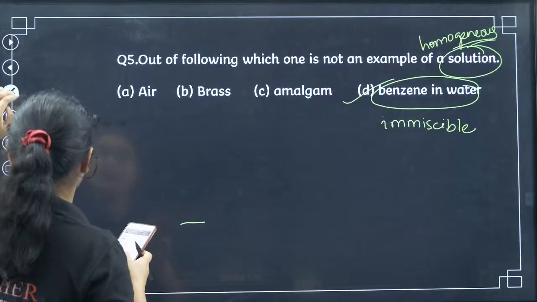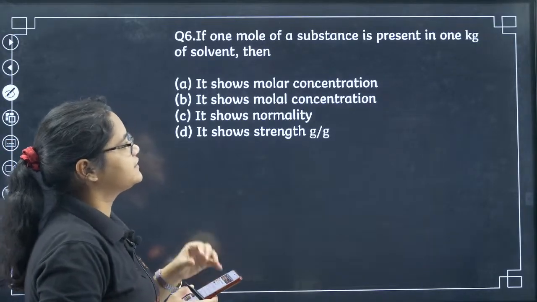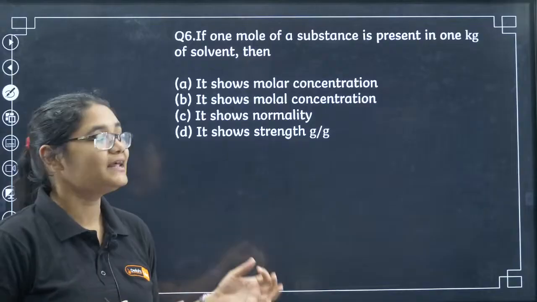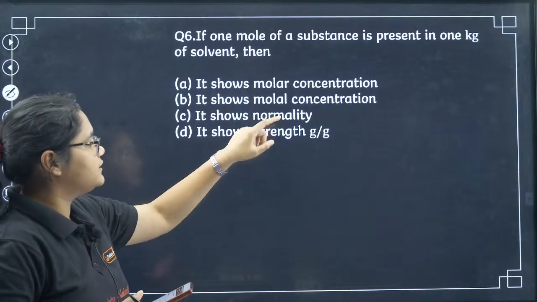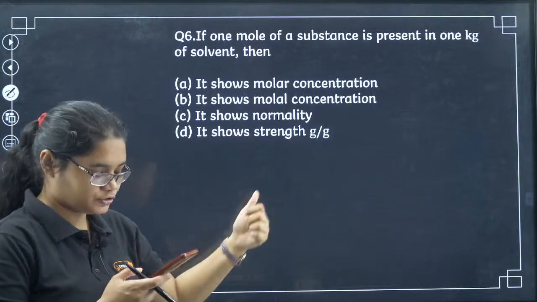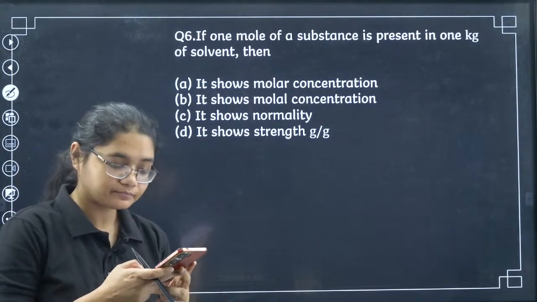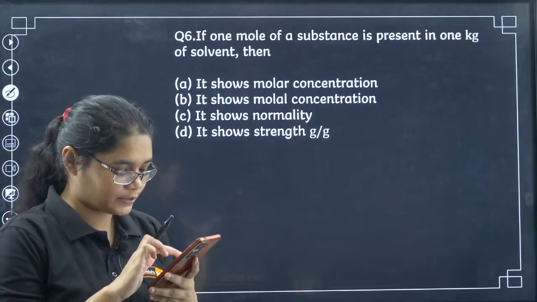Now let's move to the next question number 6. If 1 mole of a substance is present in 1 kg of solvent, then it shows molar concentration, molality, normality, strength. Yes, can we answer this question quickly, students? All the bacha party, please answer here quickly.